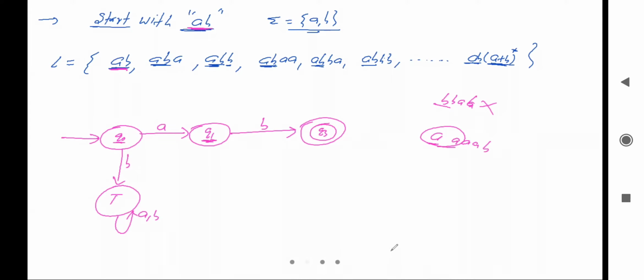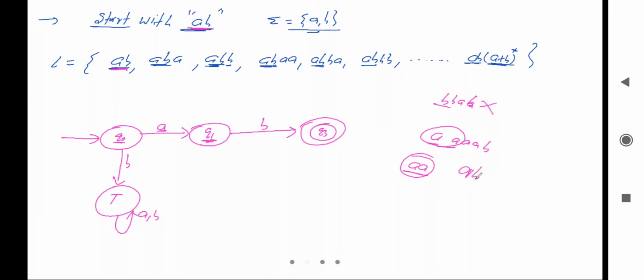So what will be the transition for A? In between, A is not possible, because after a single A, if A comes again, the string will start with AA, but we are looking for AB.